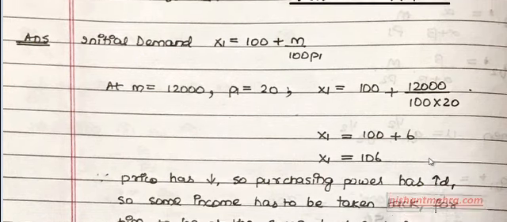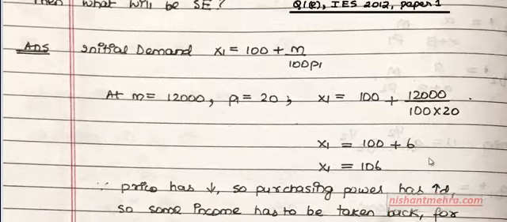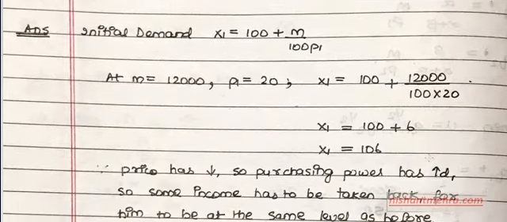Now price has fallen from 20 to 15, so the purchasing power has increased. Generally, in a one-good demand function like this, where x1 is equal to something minus p1, this is the way to solve it.